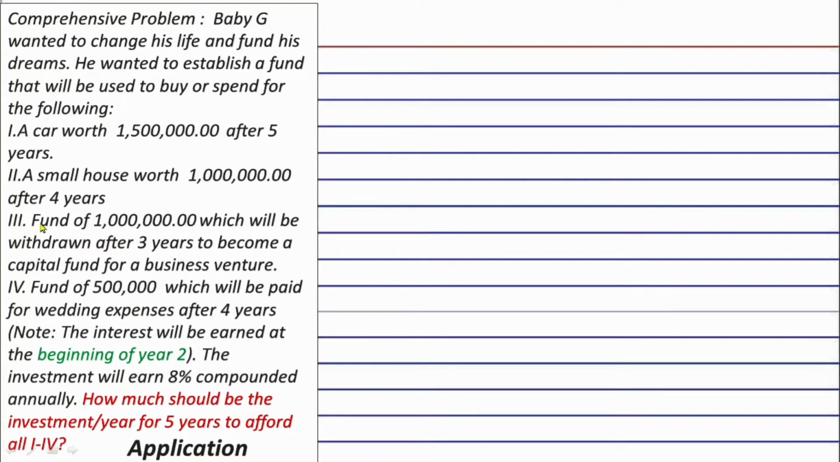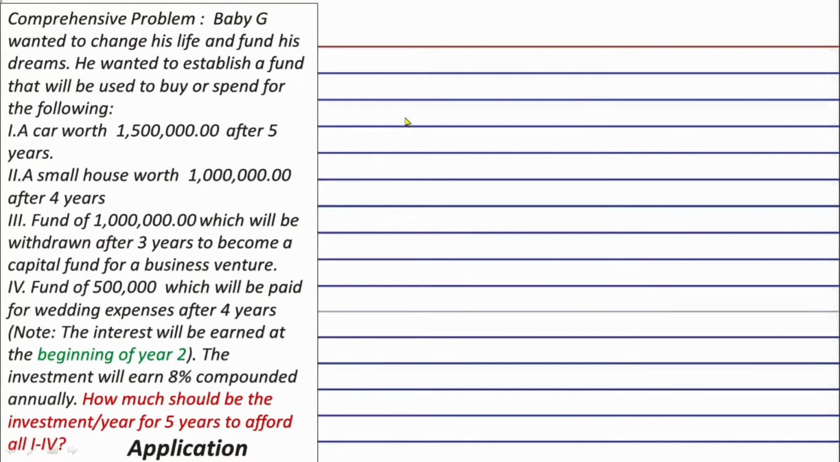Number 3, fund of 1 million which will be withdrawn after 3 years to become a capital fund for a business venture. And lastly, number 4, a fund of 500,000 which will be paid for wedding expenses after 4 years. And take note, the interest will be earned at the beginning of year 2, meaning the investment will be made first at the end of year 1. And furthermore, the investment will earn 8% compounded annually.